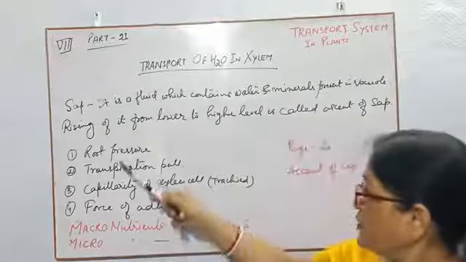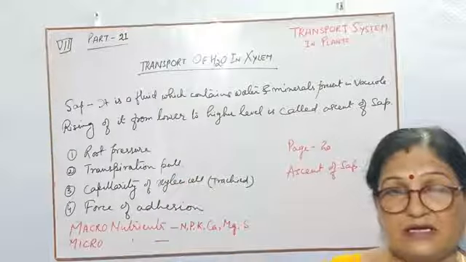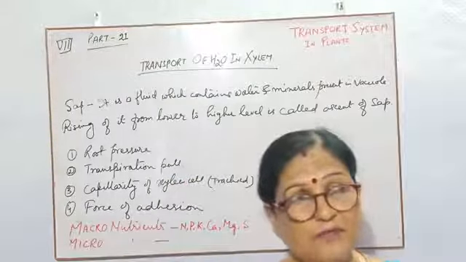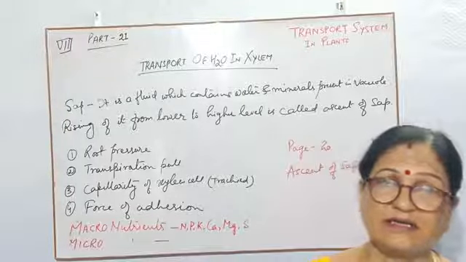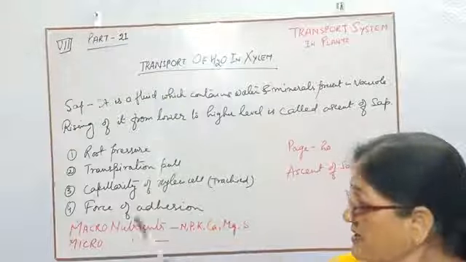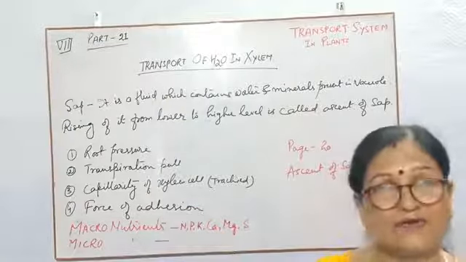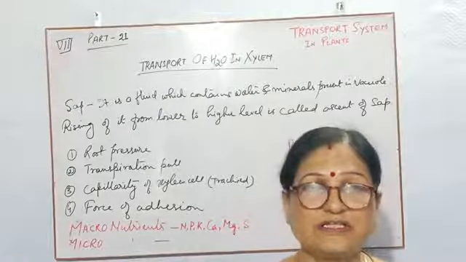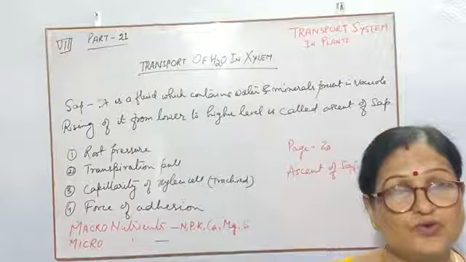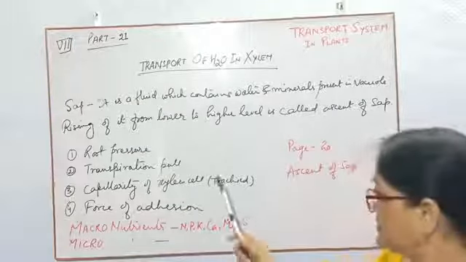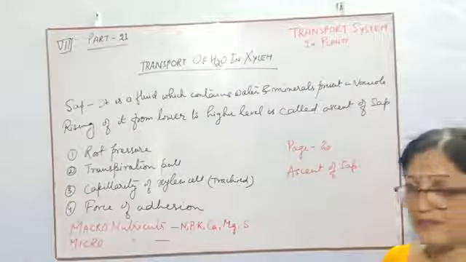So the first point is root pressure. Water is absorbed by the root cells, and when this creates more pressure, it can send the water easily from one cell to another cell. So there should be high root pressure. Then there will be the ascent of sap.